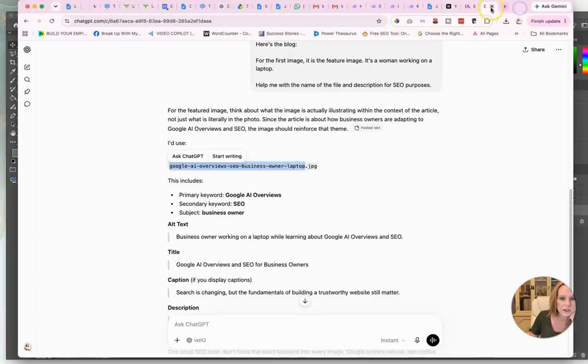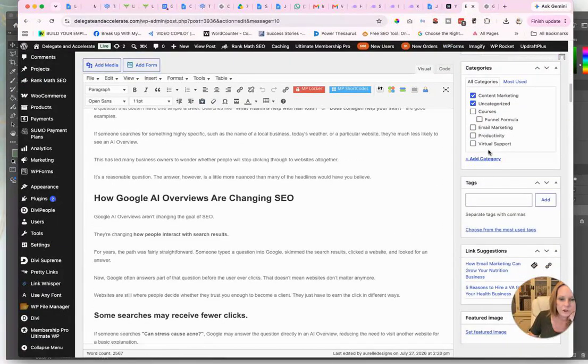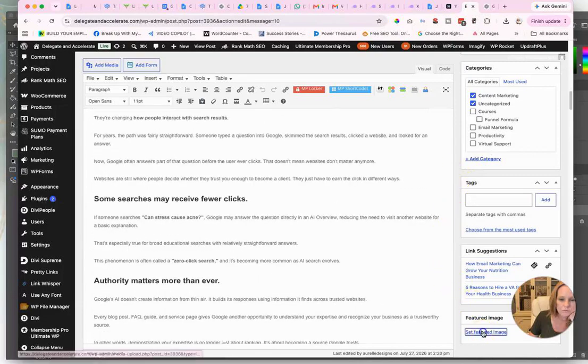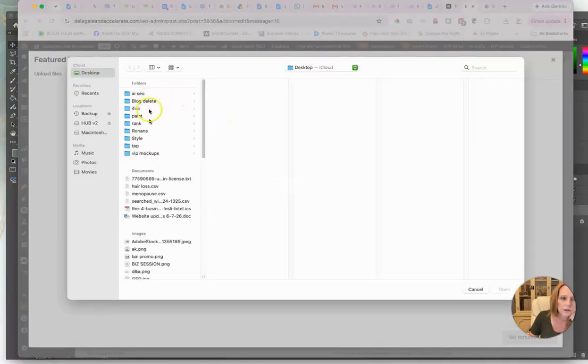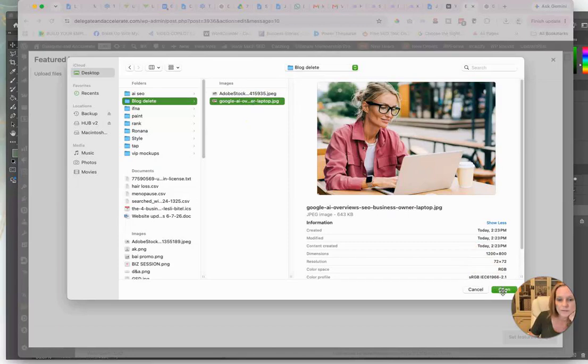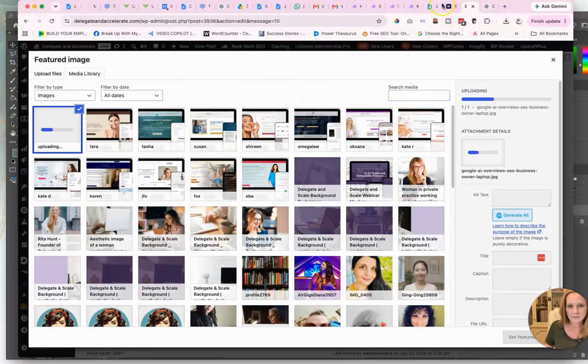I'm going to change the featured image. Set featured image, upload, select. And then again, I need to find the folder. Here's my workflow when I do it this way. I'm just going to delete this one photo after it is uploaded. So I'm going to delete it from my desktop.